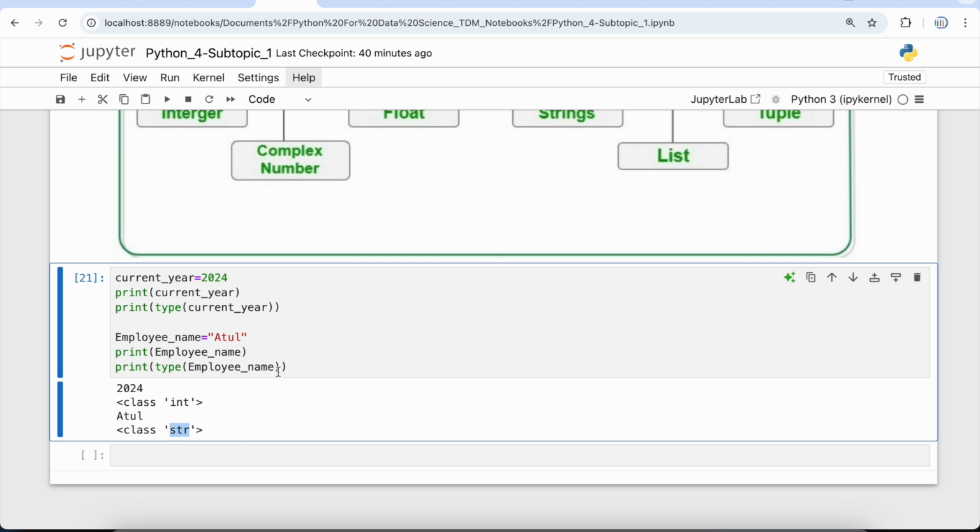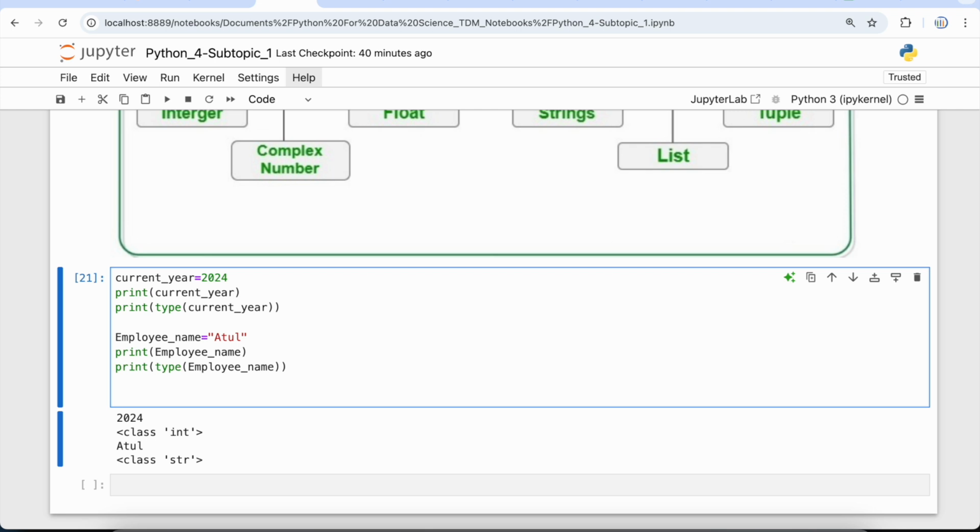Now if I want to, let's say, save the address. Okay, so employee_address equal to, let's say, 75th street, comma, unknown location, comma, specific country.